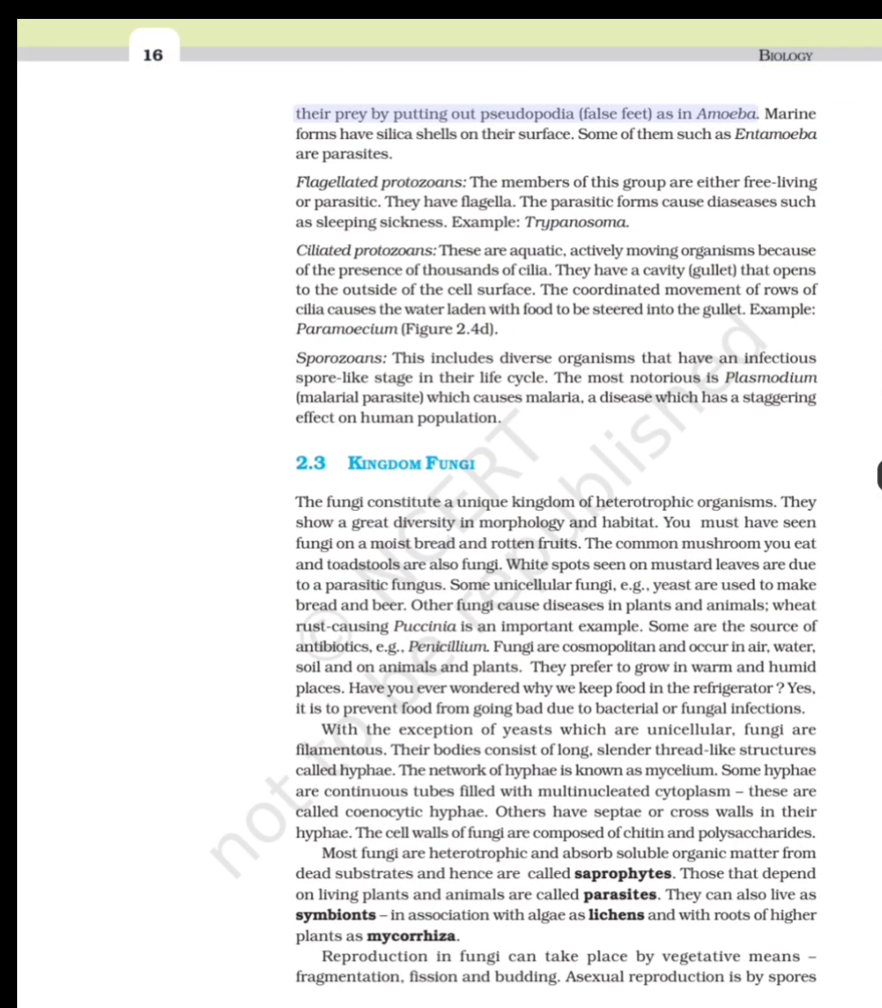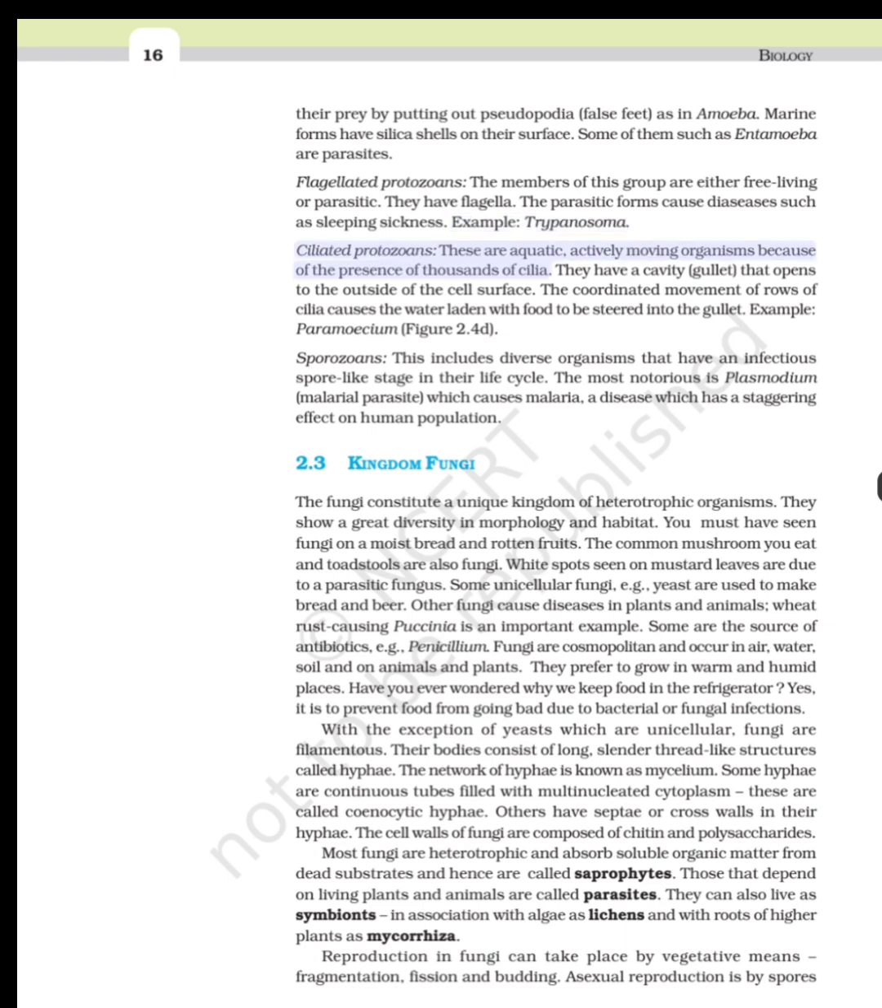They prey by putting out pseudopodia, false feet, as in amoeba. Marine forms have silica shells on their surface. Some of them, such as Entamoeba, are parasites. Flagellated protozoans. The members of this group are either free-living or parasitic. They have flagella. The parasitic forms cause diseases such as sleeping sickness. Example, Trypanosoma.